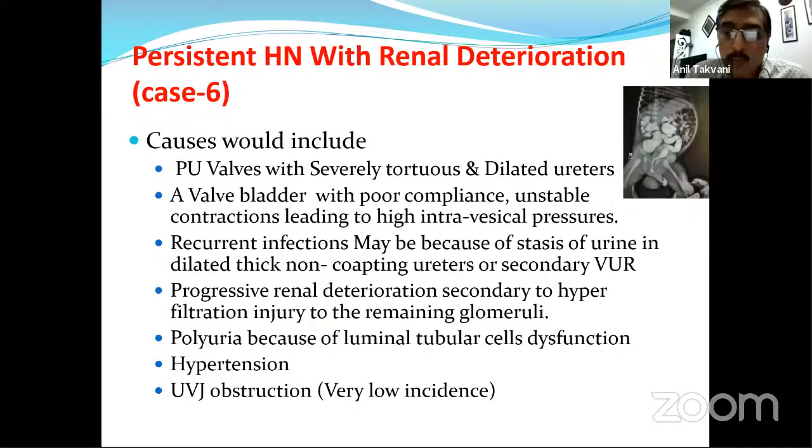A valve bladder with poor compliance, sometimes a residual valve or stricture formation, and then a valve bladder with poor compliance, unstable contractions, recurrent infection, progressive renal deterioration secondary to hyperfiltration injury, polyuria, hypertension, and rarely VUJ obstruction, which is generally otherwise functional.